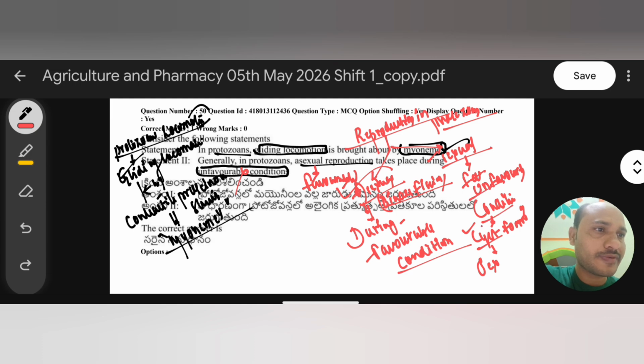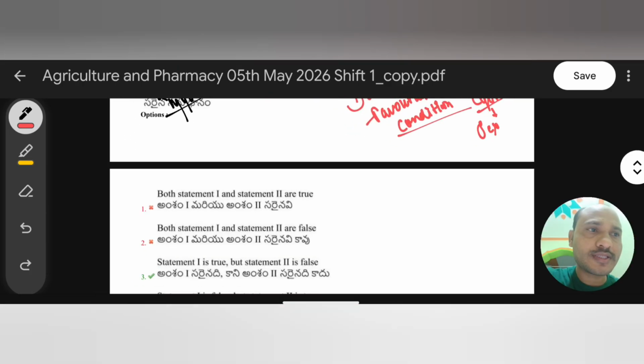But during favorable conditions, protozoans simply perform asexual reproduction, like binary fission, to reproduce. So statement 2 says asexual reproduction takes place during unfavorable conditions. No, only in favorable conditions does asexual reproduction take place in protozoans. So statement 2 is wrong. One statement is right, the second statement is wrong. So statement 1 is true, but statement 3 is false. The right answer is the third one.